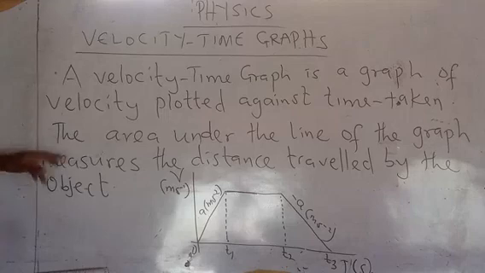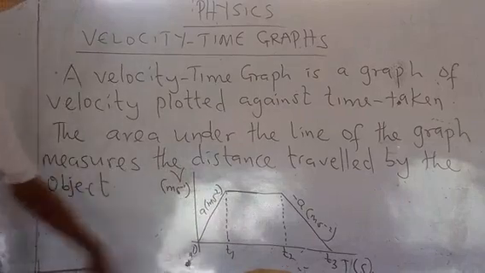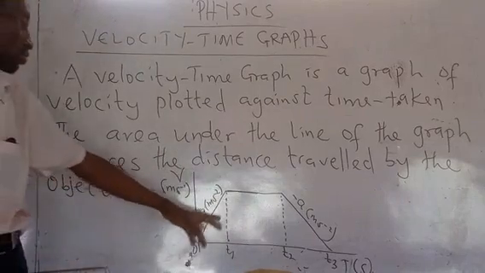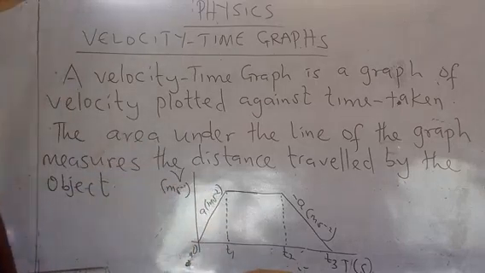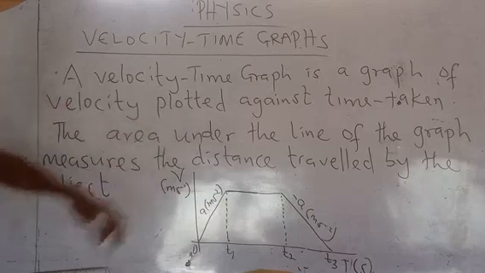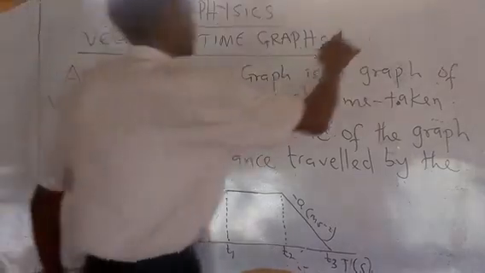So, the area under the line, the shape will be a trapezium or triangle. The area under the line of the graph measures the distance traveled by the object. So this is what a velocity time graph represents.